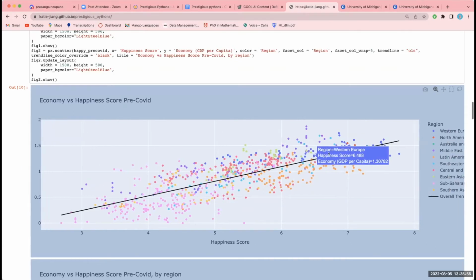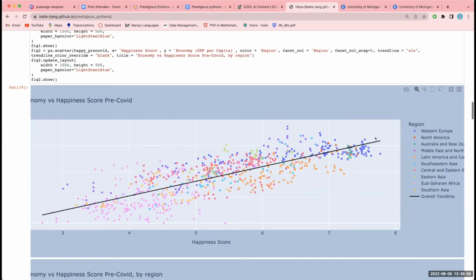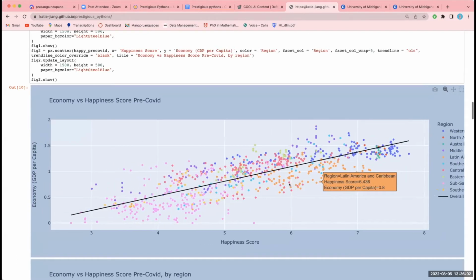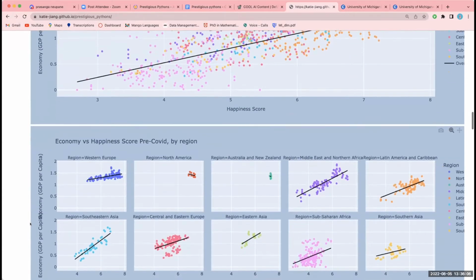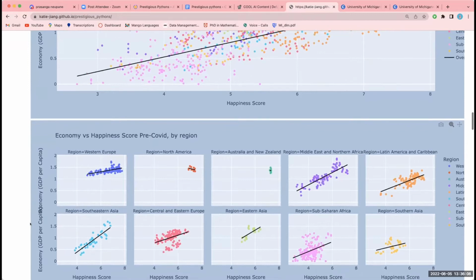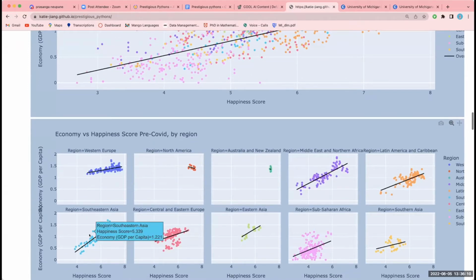So I wanted to make sure that the overall positive correlation stayed true when you controlled for region. If you scroll down more, you can see that the trend stays true, with economy score being directly correlated to happiness. And so I'll pass it on to Rida.